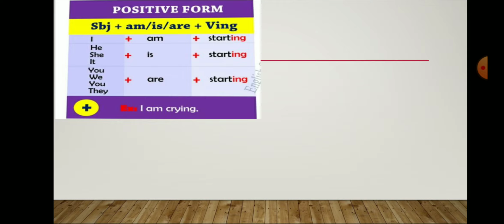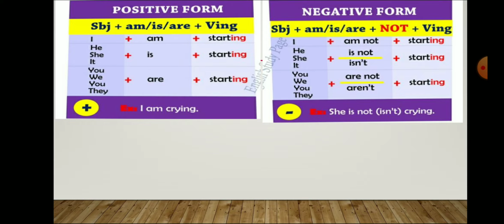They are starting. So, friends, this is very important that with the subject and the helping verb and the fourth form of verb we should prepare a meaningful sentence here.